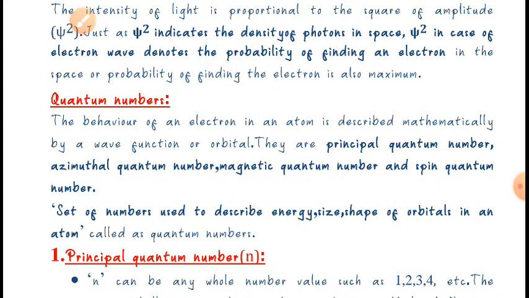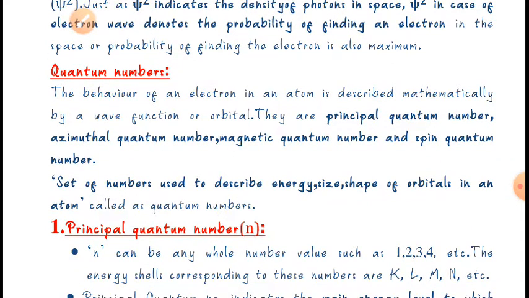Quantum numbers are basically of three types: principal quantum number, azimuthal quantum number, and magnetic quantum number. The fourth one is the spin quantum number, which is obtained experimentally. Basically the quantum numbers are these three only: principal, azimuthal, and magnetic. But the spin quantum number we have found experimentally.